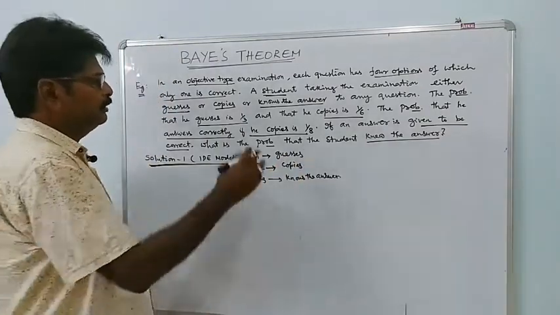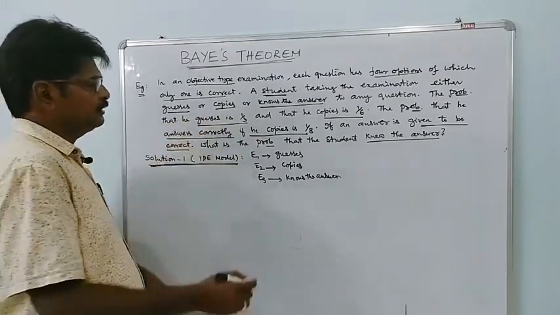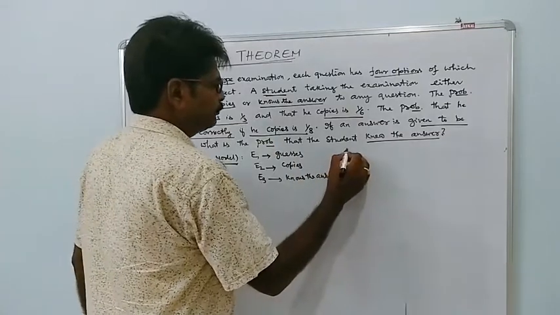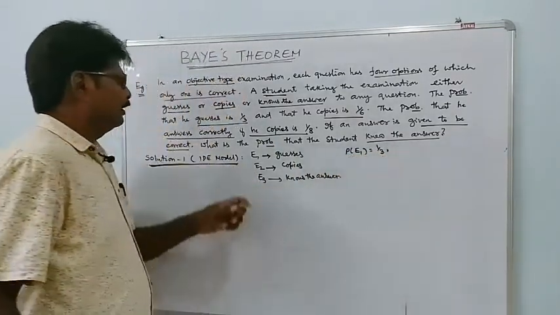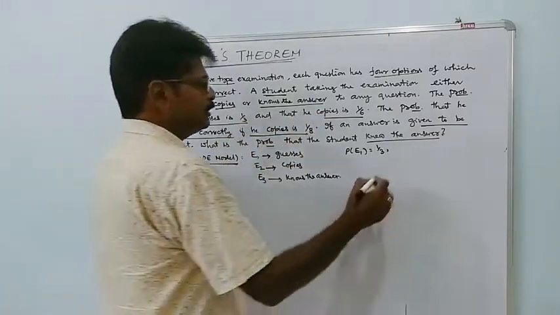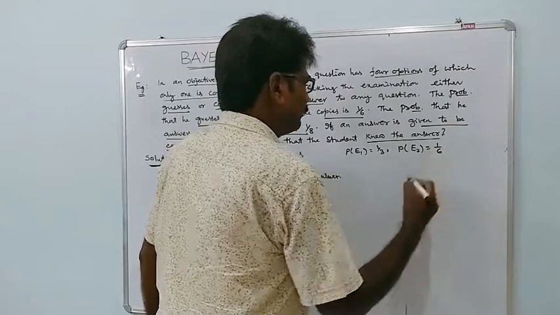So now the probabilities are given. The probability that he guesses is 1 by 3, that is P of E1 is equal to 1 by 3, and that he copies is 1 by 6, P of E2 is equal to 1 by 6.